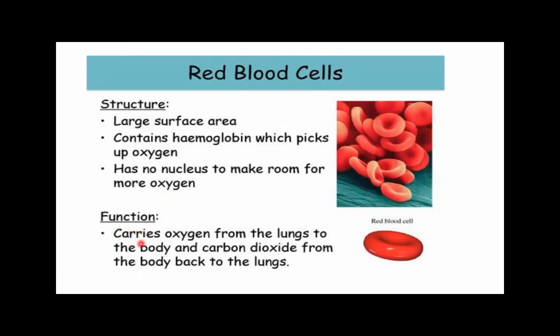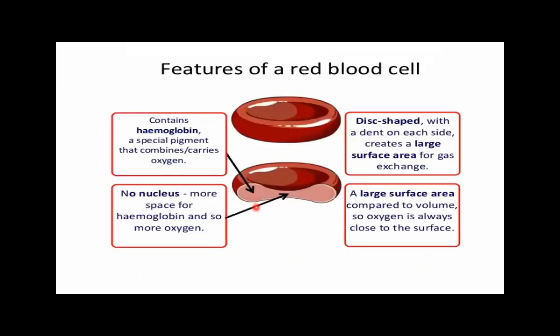And its function is to carry or transport the oxygen from the lungs to the body and carbon dioxide from the body back to the lungs. So the RBCs are not only involved in the transport of oxygen but are also involved in the transport of carbon dioxide. So the features of the RBCs: they are disc shaped with a dent on each side, which creates a large surface area for gaseous exchange.